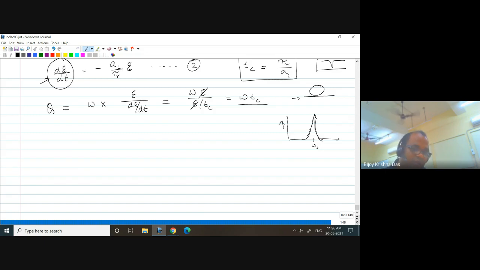And this shape actually depends on this tau c value. That means how narrow this resonance bandwidth, the so-called FWHM, full width half maxima, is depends on tau c. If it is a Lorentzian shape, from the Fourier transform you can easily show that, I'm not deriving that one, that if the linear frequency width is delta nu, and full width half maxima defined like this, it is actually 1 over 2 pi times Tc.